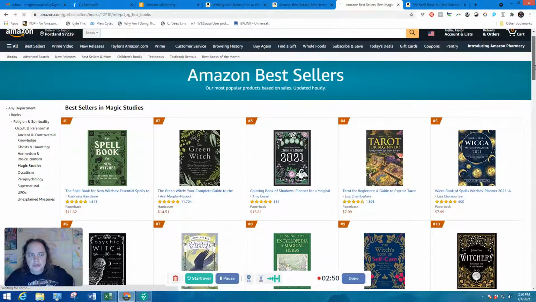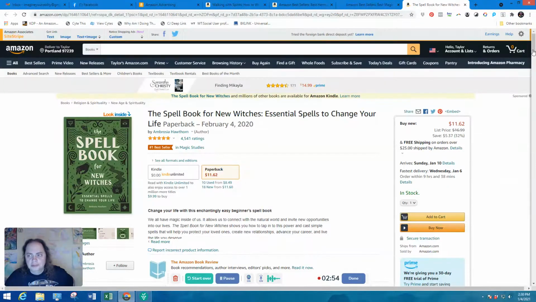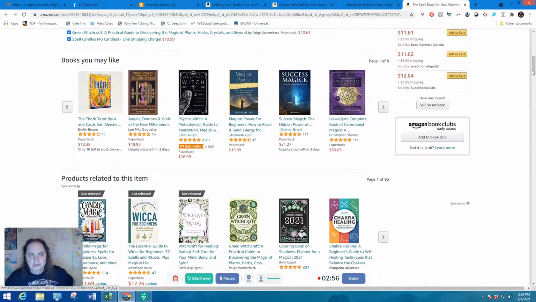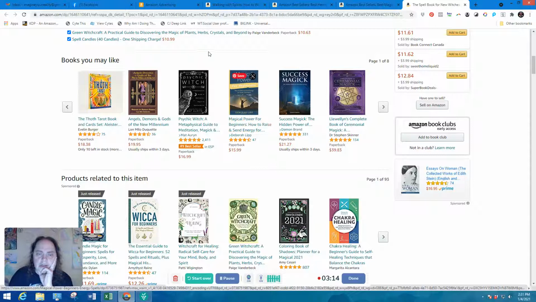The other thing that you can do, and I had done this earlier, is click on one of these random books that I happened to notice, because of course Amazon will give you books you may like. So you can click on some of these different books and start finding books that may have been released recently or may have been around for quite a while, like this one here, Psychic Witch. You could click on that and see some of the categories it's doing well in.